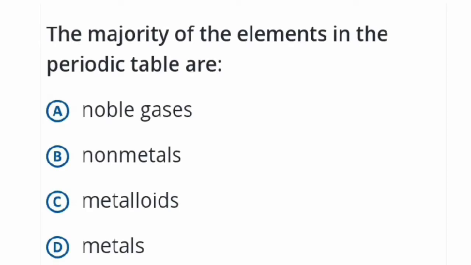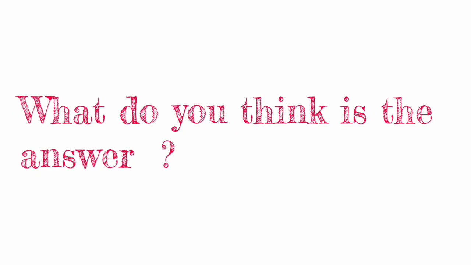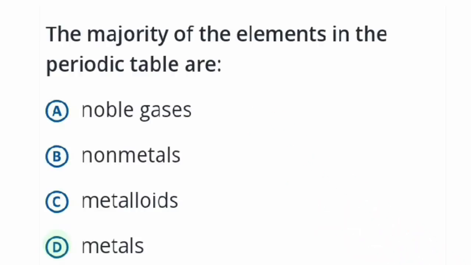Now let's answer this question. The majority of the elements in the periodic table are... You can pause the video to look at the options again. Now, what do you think is the answer to this question? The answer to this question is D, metals. Let's take a quick break, and when we are back, we'll see more questions.